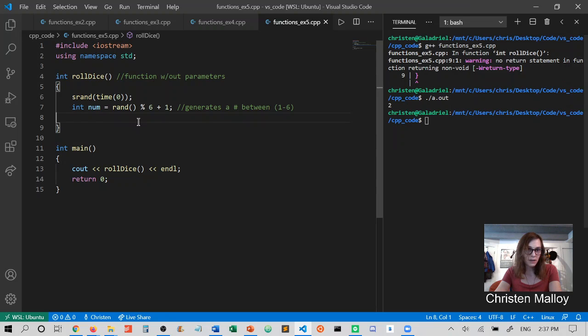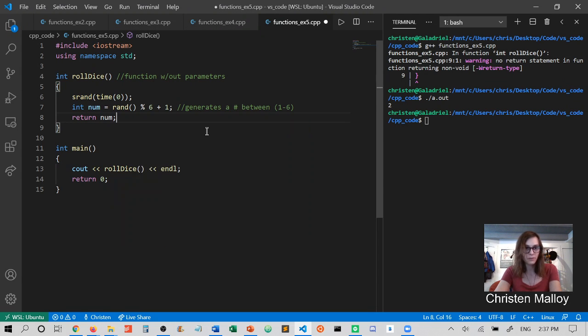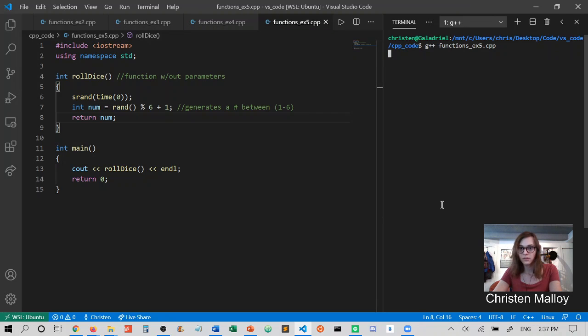Now, in order to get by with this, we're going to have to use a return value in order for that error message to go away. You can see here that when we do this, we actually get exactly the output that we're looking for.